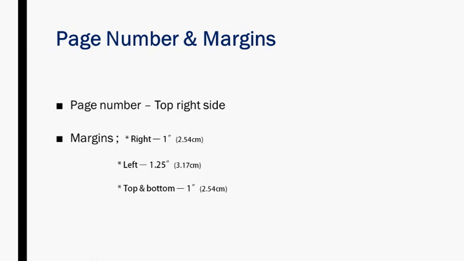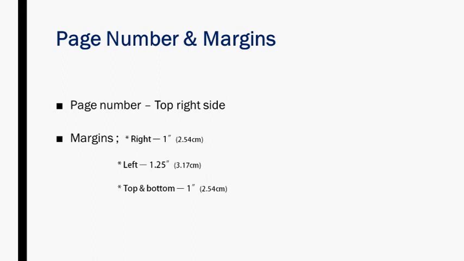Regarding the line spacing, it should be 2.0, the alignment should be left side, and begin each paragraph with a single tab. The page number should be at the top right side of your project paper, and the margins should be 1 inch.